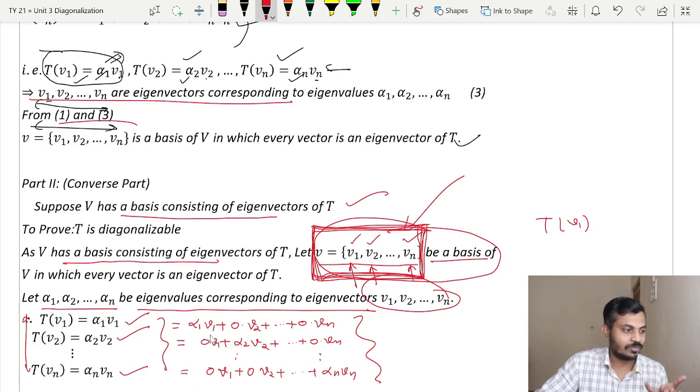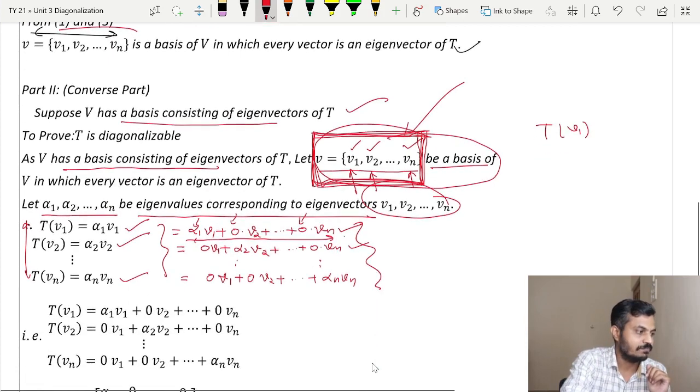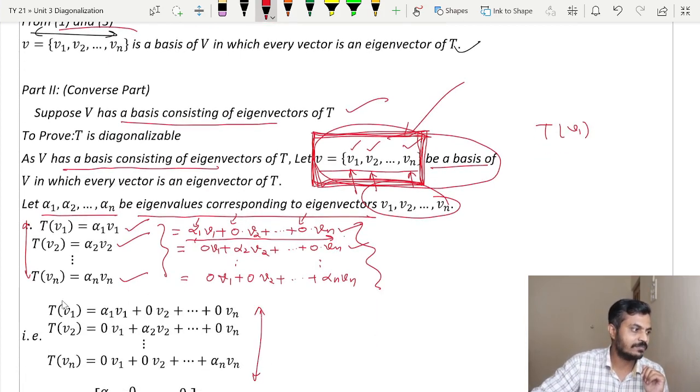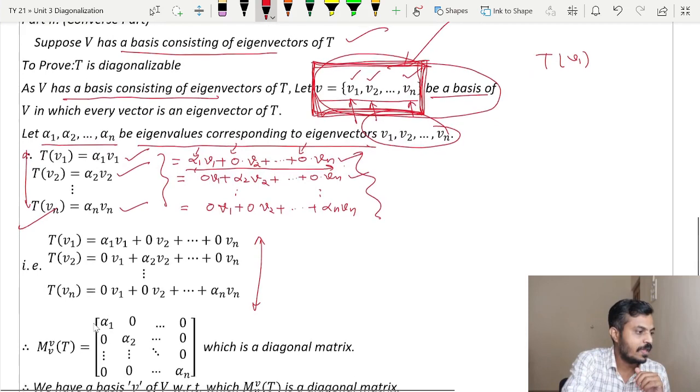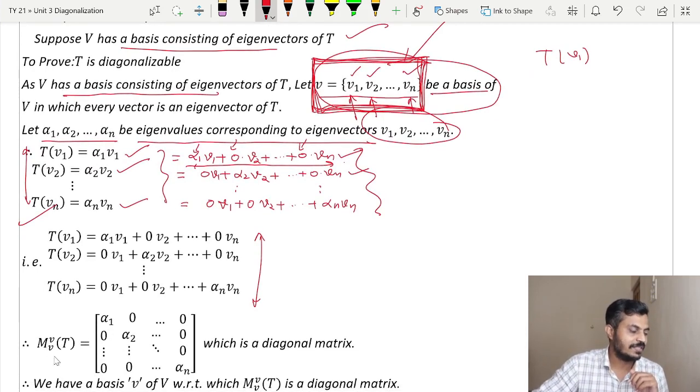Now what is our final job? How do we write down the matrix representation of T? Whatever the first equation is, pick up the coefficients and arrange them column wise. The coefficients of the first equation will give you the first column, the coefficients of the second equation will give you the second column, and so on. Rewriting this once again, this is what we get. And you can see that the matrix representation of T with respect to this basis is a diagonal matrix.